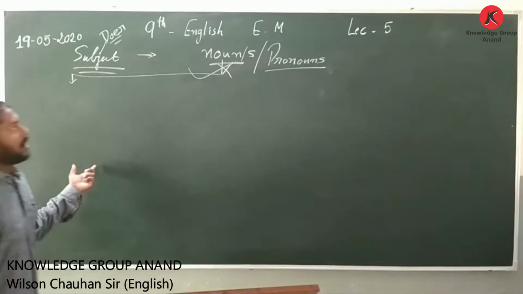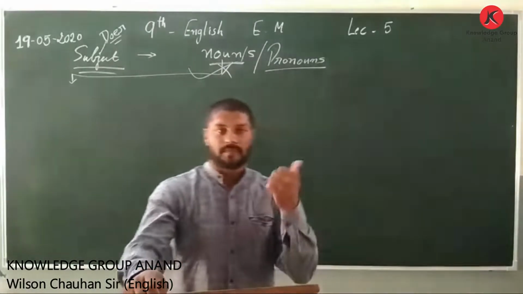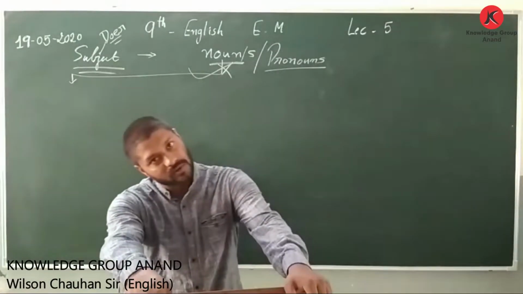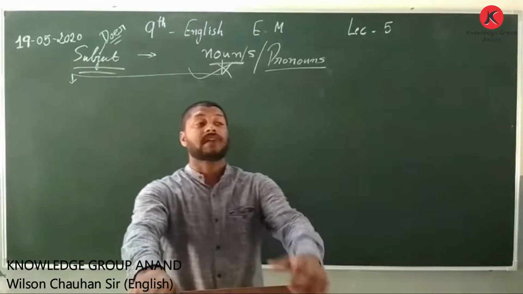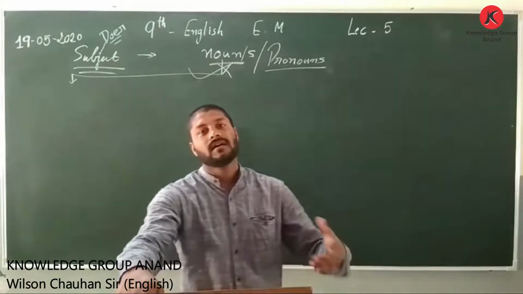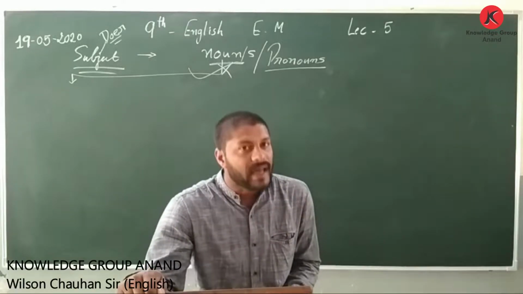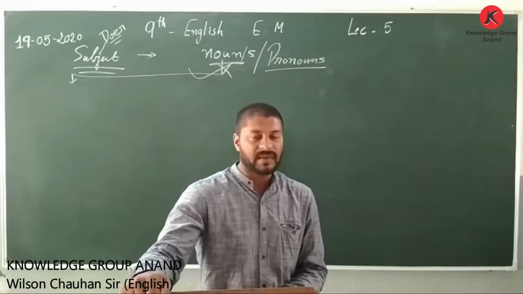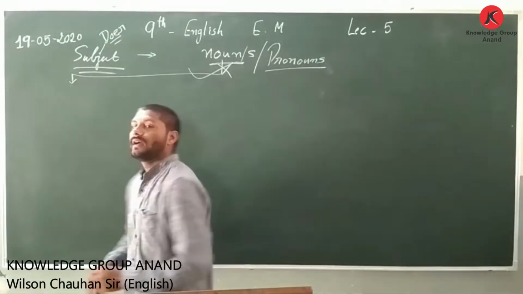Now we have seen proper noun, common noun, collective noun, countable nouns, uncountable nouns, and so on and so forth. Now what we are supposed to see, my dear friends, is pronoun.